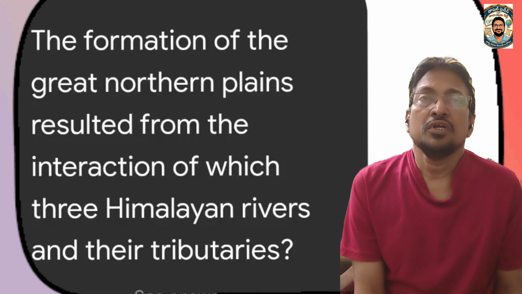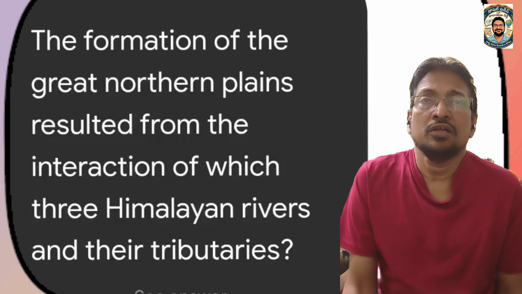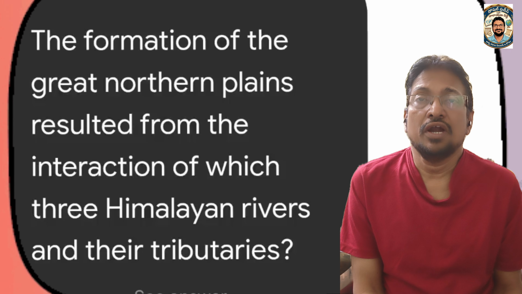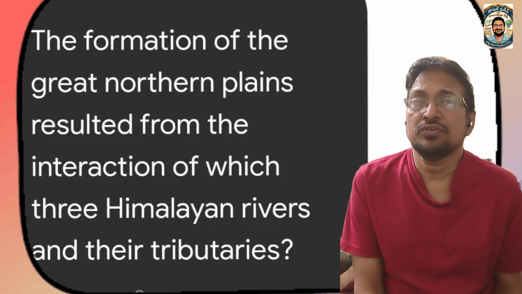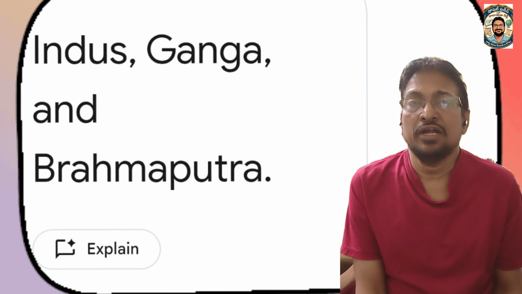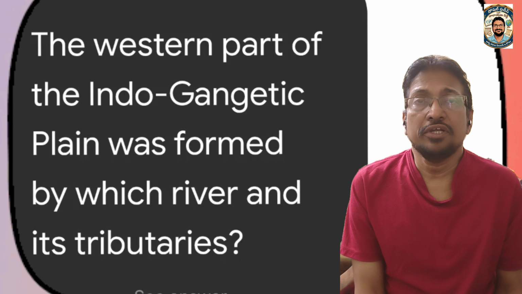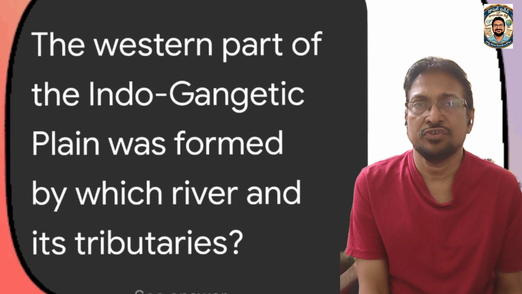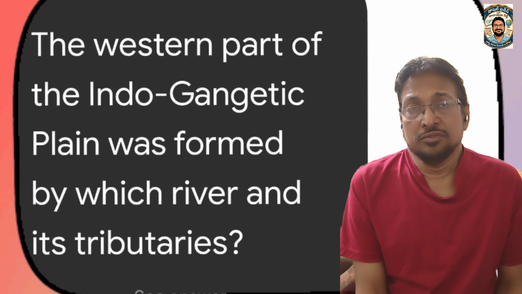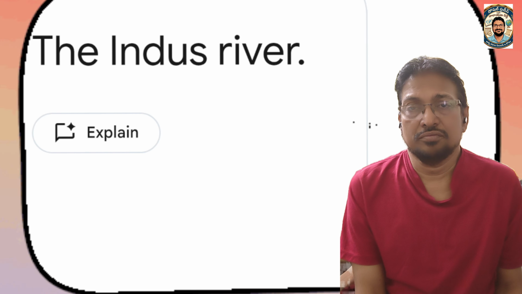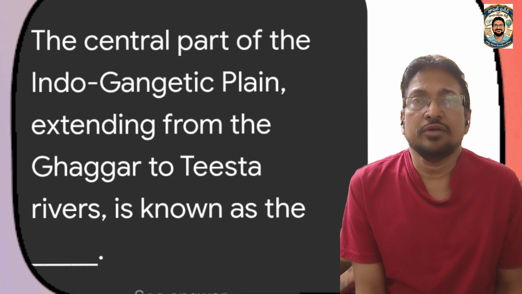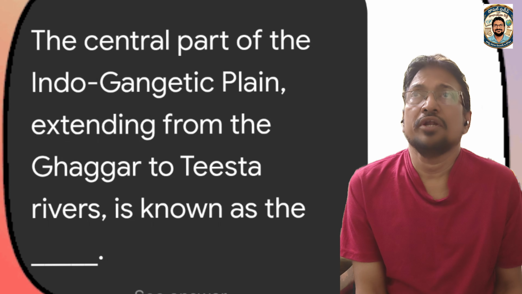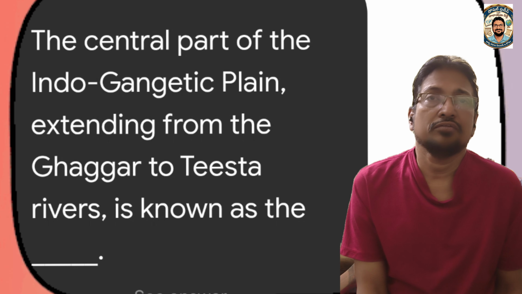The formation of the Great Northern Plains resulted from the interaction of which three Himalayan rivers and their tributaries? It is the Indus, Ganga, and Brahmaputra, and their tributaries. The western part of the Indo-Gangetic Plain was formed by which river and its tributaries? The western part is mainly the Indus and its tributaries. The central part of the Indo-Gangetic Plain, extending from the Ghaggar to the Teesta rivers, is known as the Ganga Plain. It is mainly because of the Ganga River.